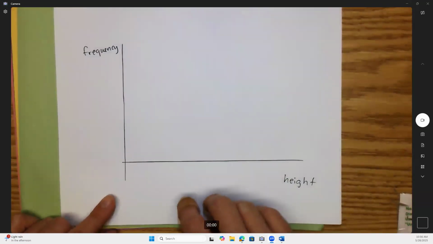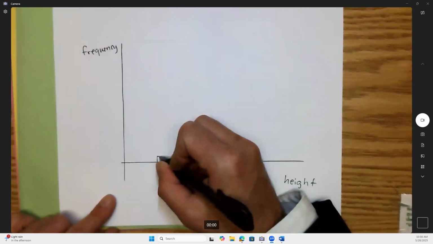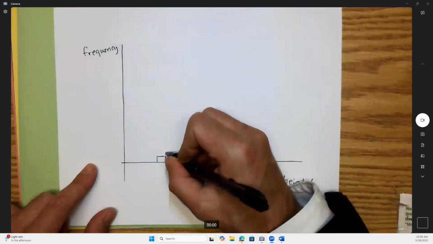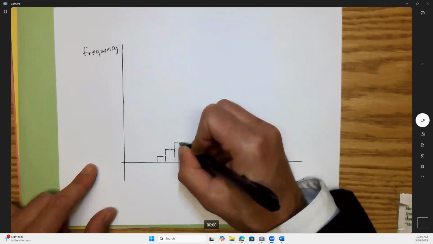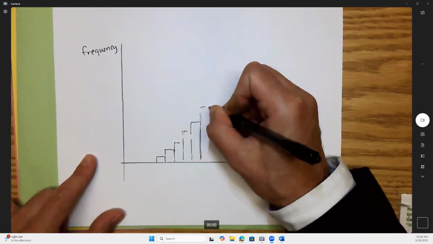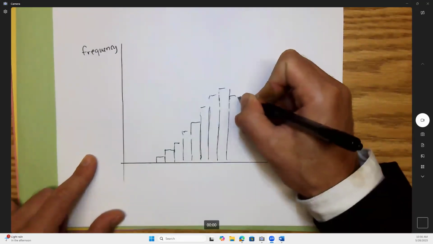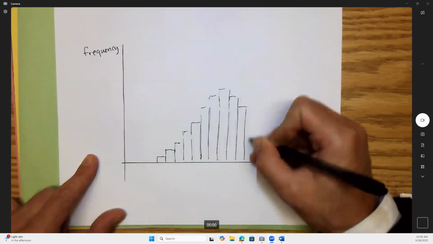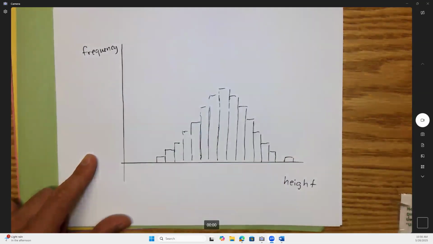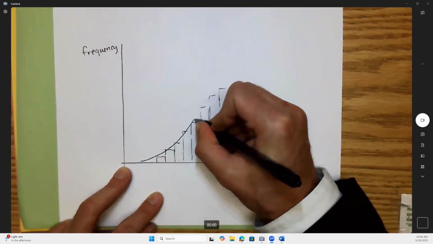So let's say out of the 1,000 people, you take the shortest measurement, whatever height that is in centimeters. There are only a couple of those, so for a short height maybe there are not too many of them. You go 1 centimeter up, and maybe there are a couple more of them. You go 1 centimeter up, and there are a couple more. You keep going incrementally, centimeter by centimeter. After you plot all these thousands of people, maybe you get something that looks kind of like this. It's not exact, but just an idea. Maybe you get one super tall guy over here. If you stand back and look at it, it might create a bell curve type shape.